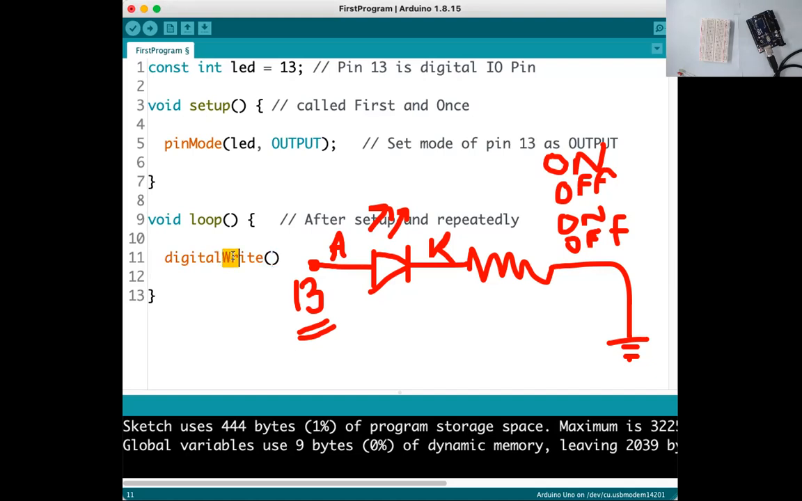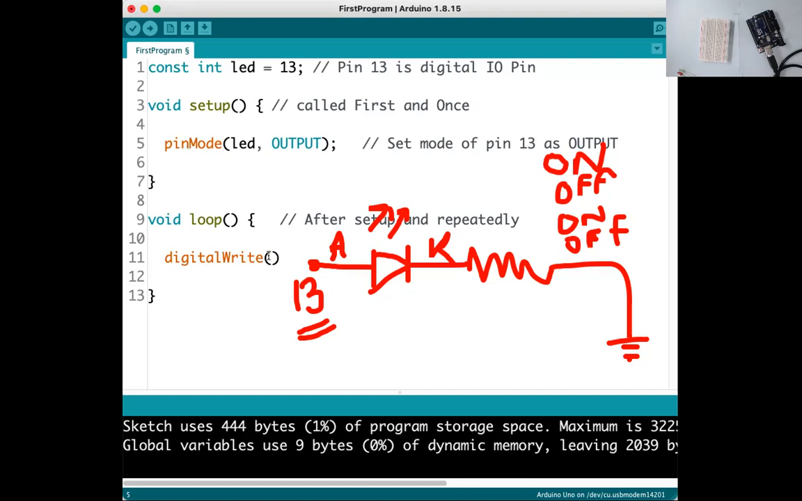Now W is capital. Here we are using camel casing. If there are two words in a function, the very first letter of the first word is small case, but the first letter of the second word is capital case. It's called camel casing. Here also we are following the same as pinMode. There is no space between pin and mode; directly we are writing. digitalWrite is also the same.